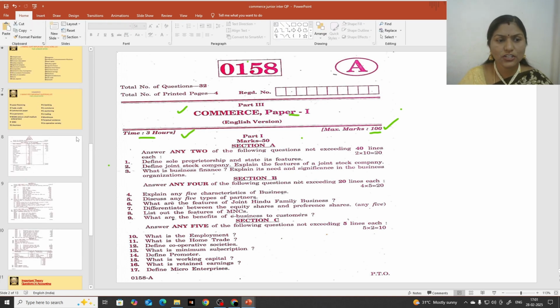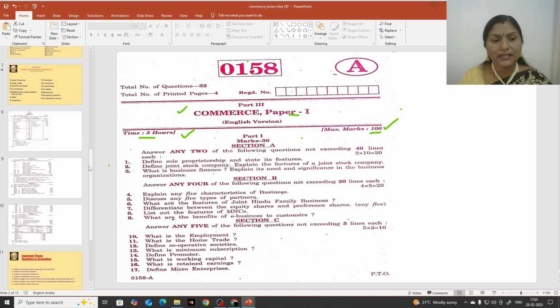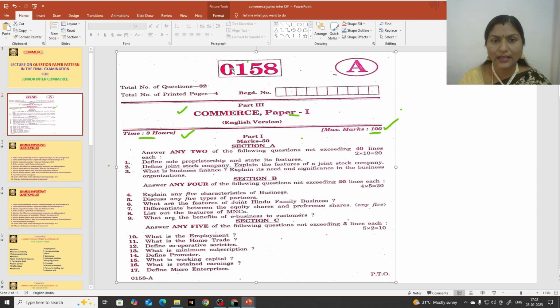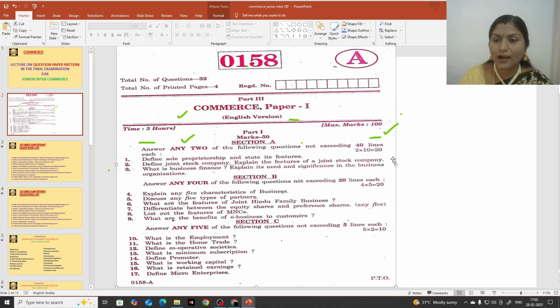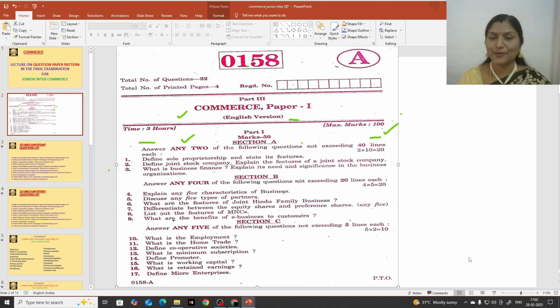First, the question paper is divided into Part A and Part B. Part A is related to commerce. Commerce students have 2 books for commerce. The subject is commerce, and again in that, 2 books are there, so it is divided into 2 parts. The first part is commerce, which is the theoretical paper. The other one is accountancy.